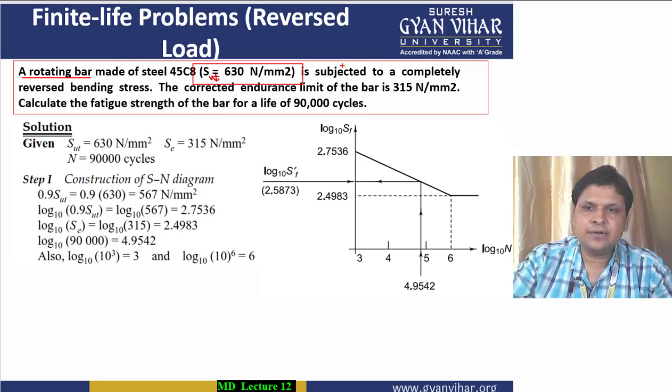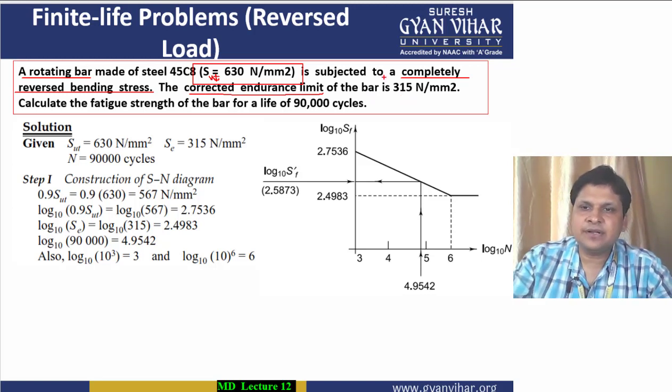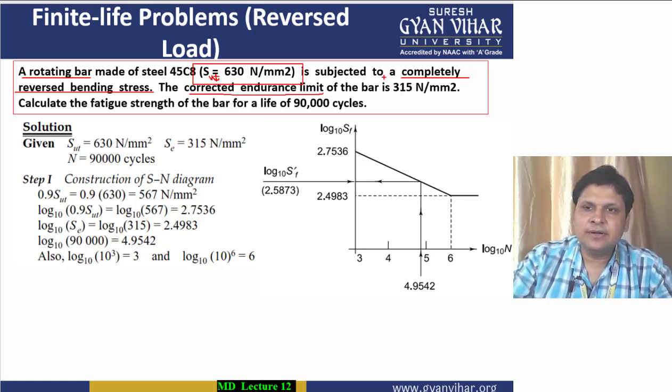Now the question says that the corrected endurance limit of the bar is given. Corrected endurance limit means the final value. You don't have to multiply with the correction factors, the derating factors. So this is the corrected value of the endurance limit.